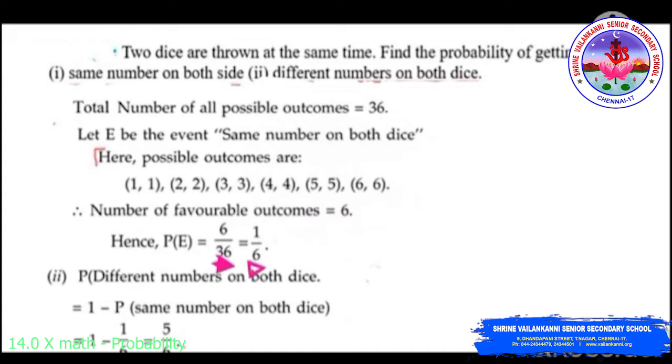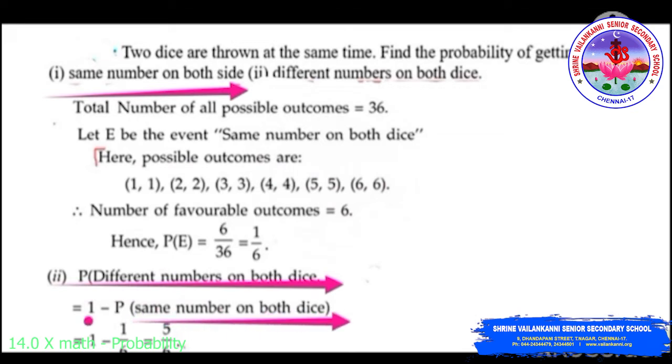Simplifying, we get 1 by 6. Second one, probability of different numbers on both the dice, which is 1 minus the probability of the same number on both dice, which is equal to 1 minus 1 by 6, which is 5 by 6.